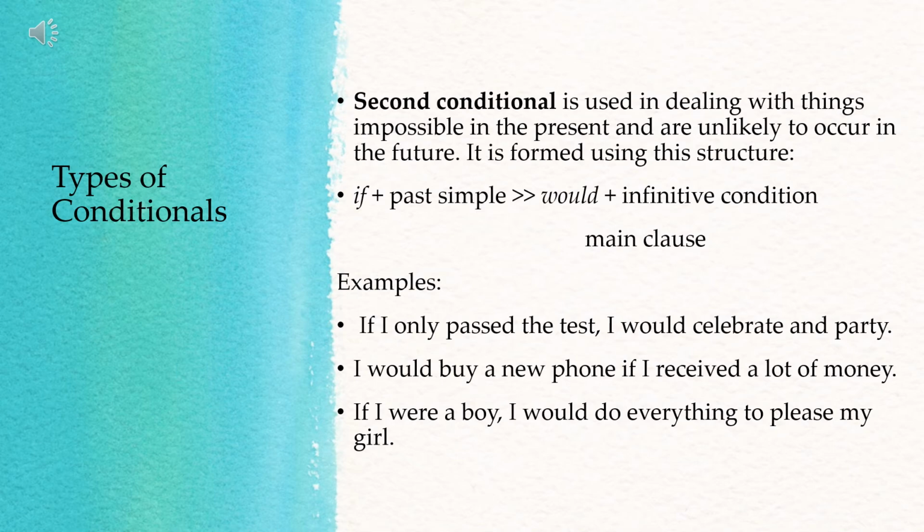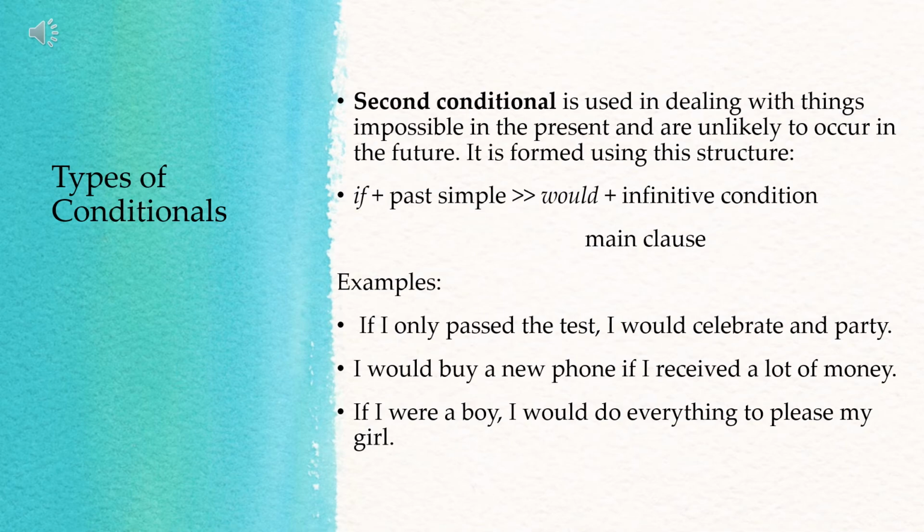He or she would buy a new phone. So that is the main clause. The main clause is I would buy a new phone. What is the tense? You have there the simple future tense, would buy. Okay? Then in the if clause, you have the received, simple past tense. Okay? So, still under second conditional.